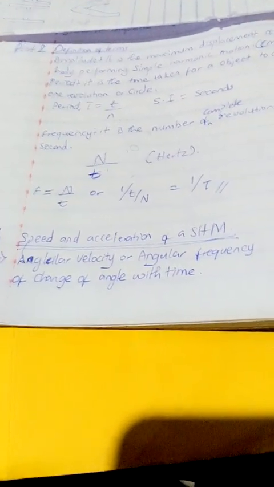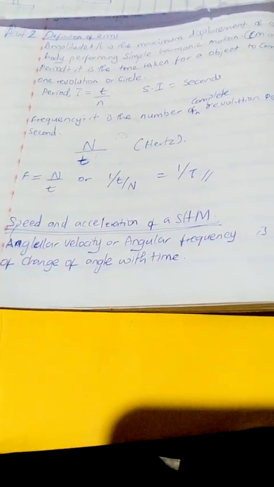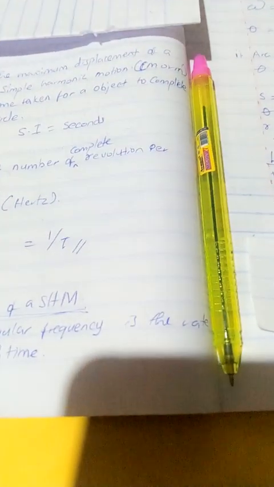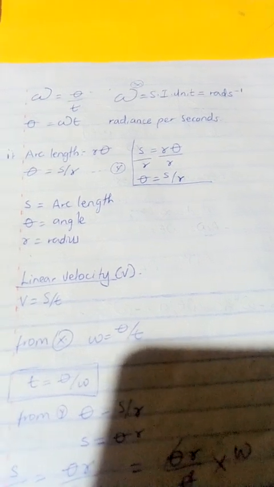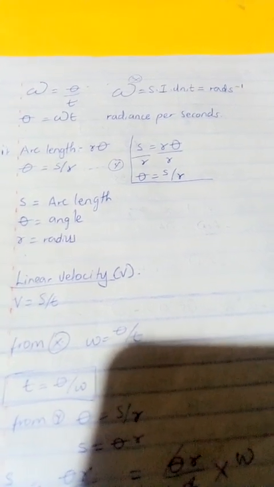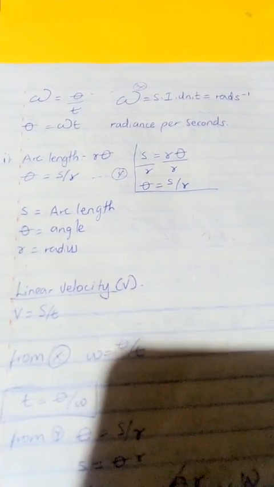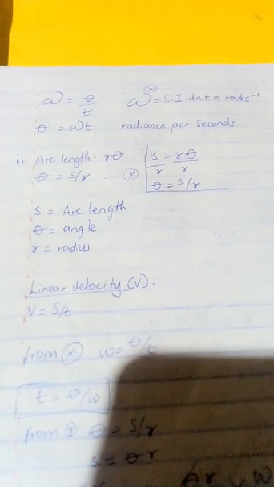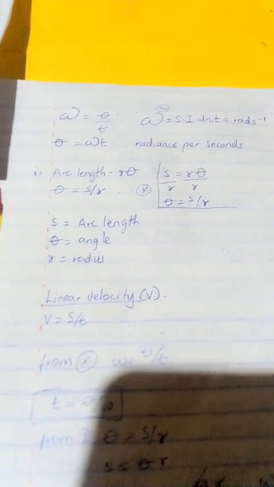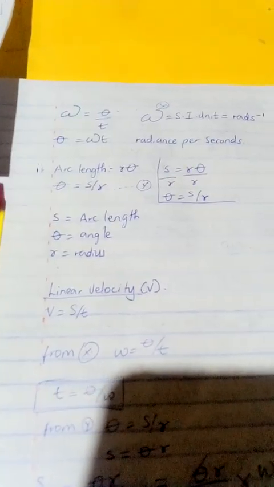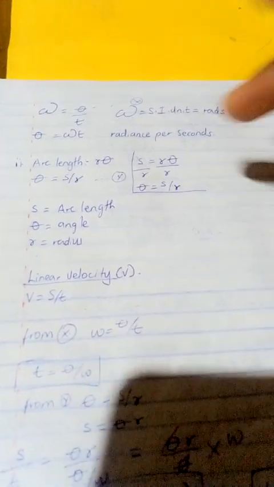Then we move to speed and acceleration of a simple harmonic motion. So move to angular velocity. Angular velocity or angular frequency is the rate of change of an angle with time. The formula is w equals theta over t, and the SI unit for angular velocity is radians per second. You can also see that theta is equals to angular velocity times time. So this is the radians per second form, as in this is the SI unit.